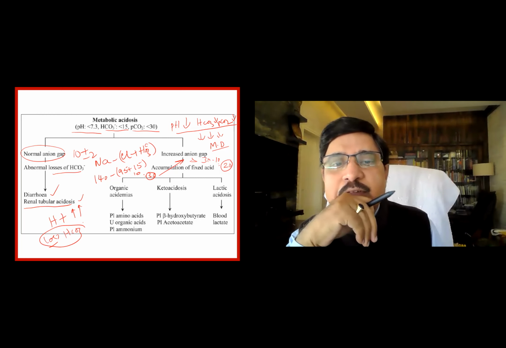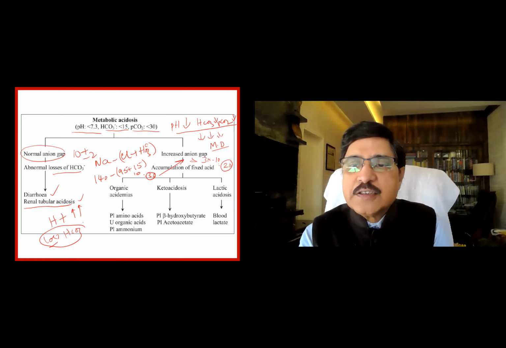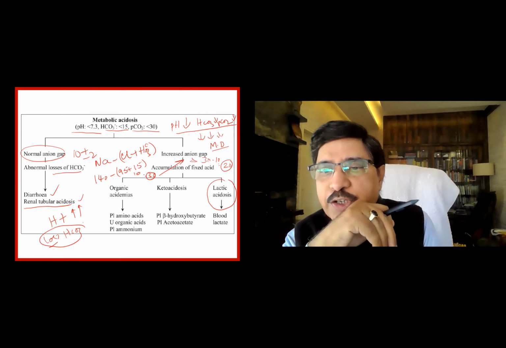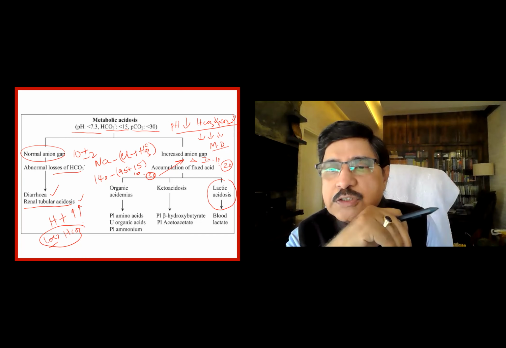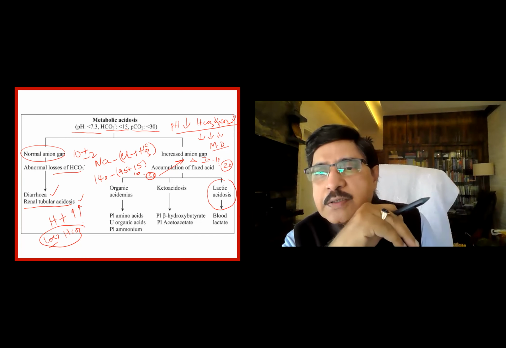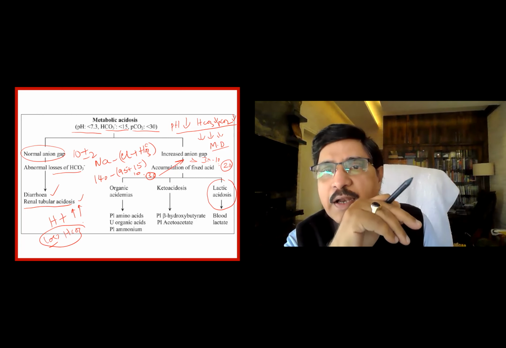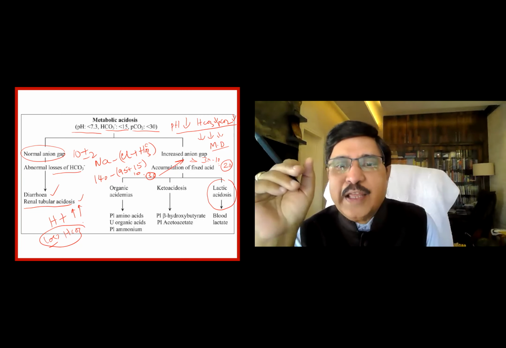Then what am I dealing with? I am dealing with any one of the more important conditions. Either a lactic acidosis because of the hypoperfusion and hypoxemia the person has suffered, myocardial infarction, whatever it is, and there is lactic acidosis, blood lactate increases. That is an anion which widens the anion gap.